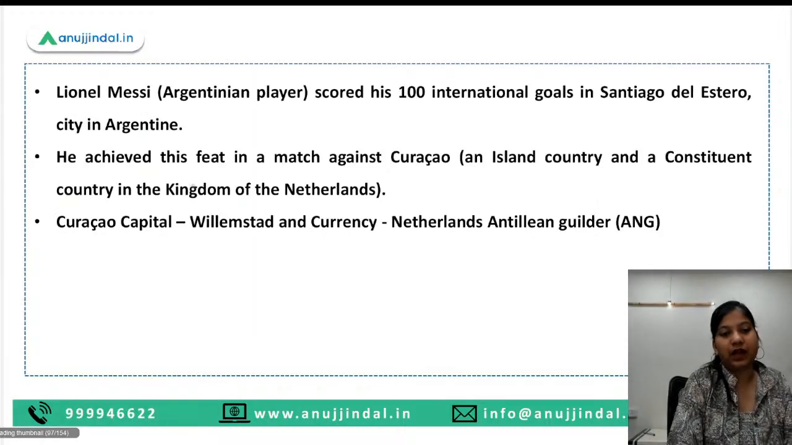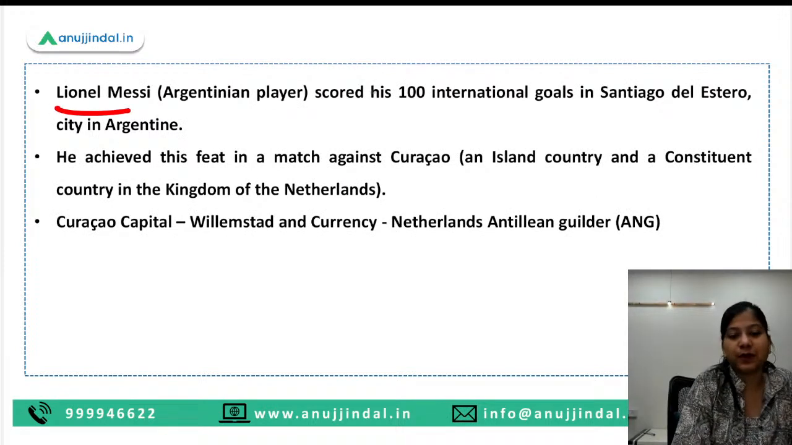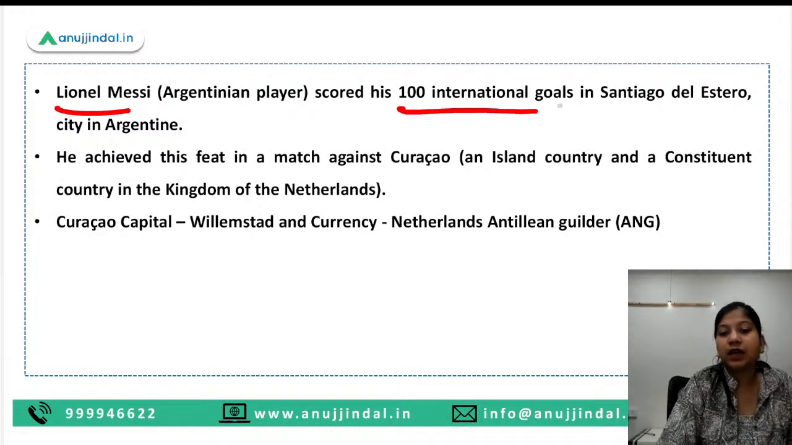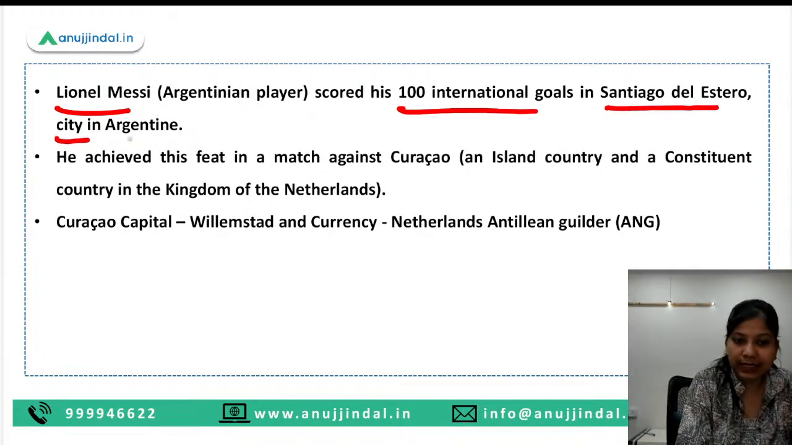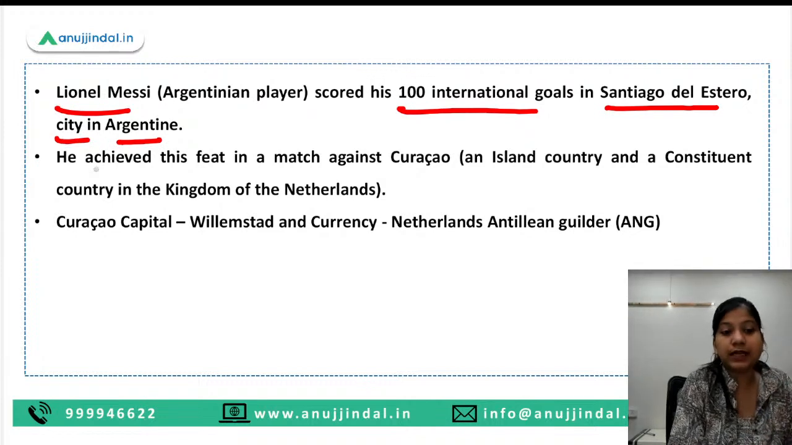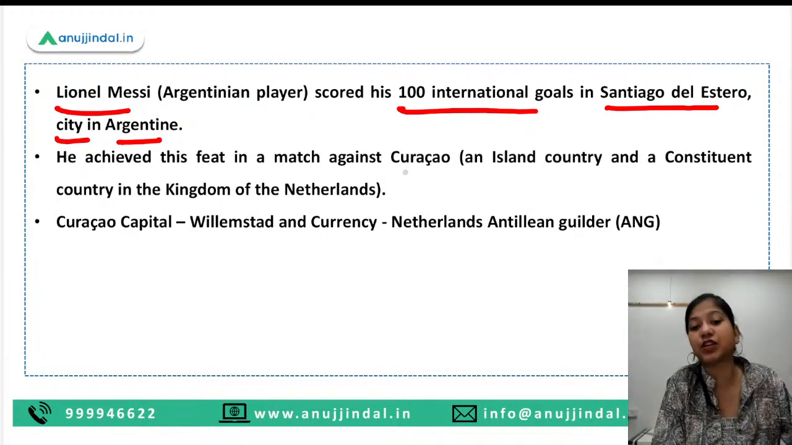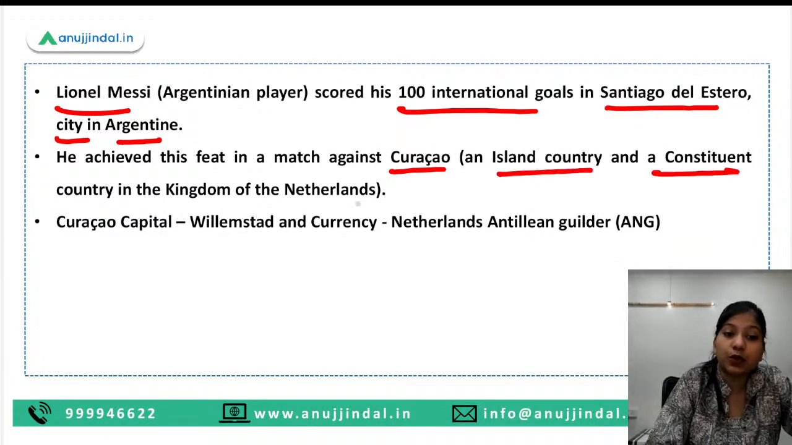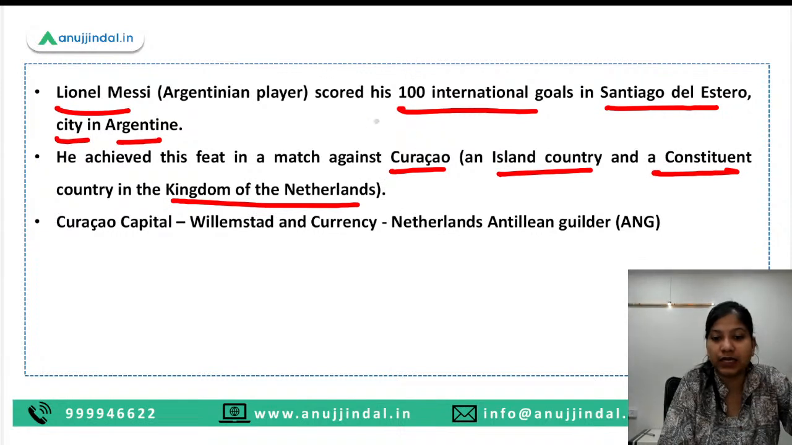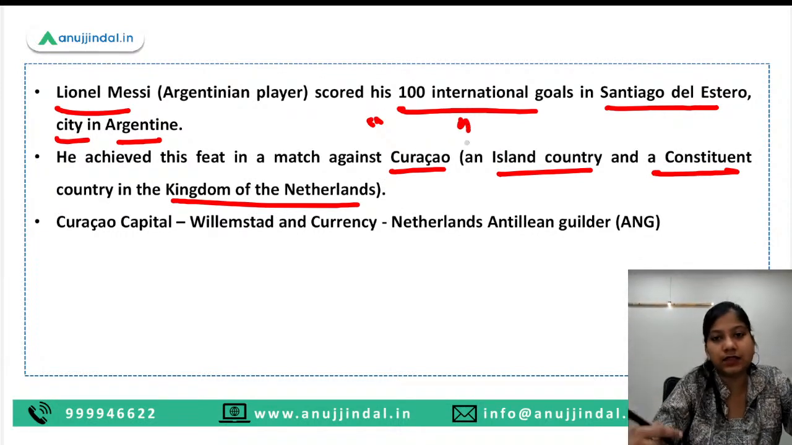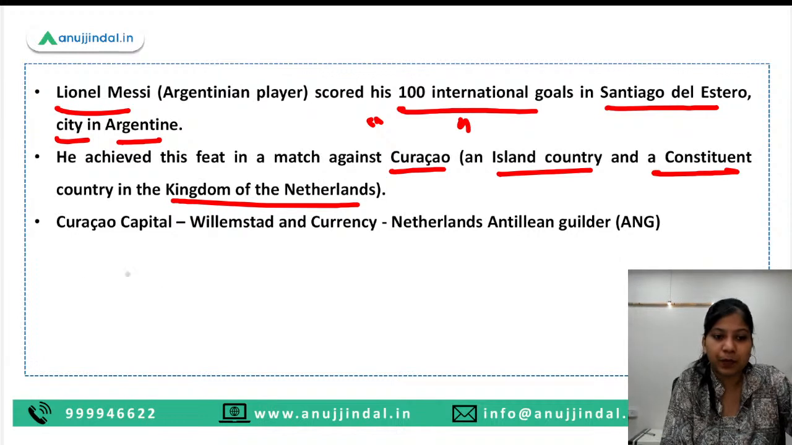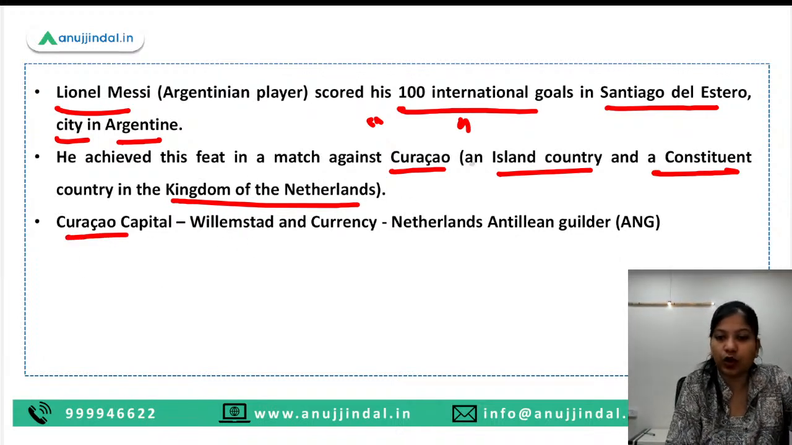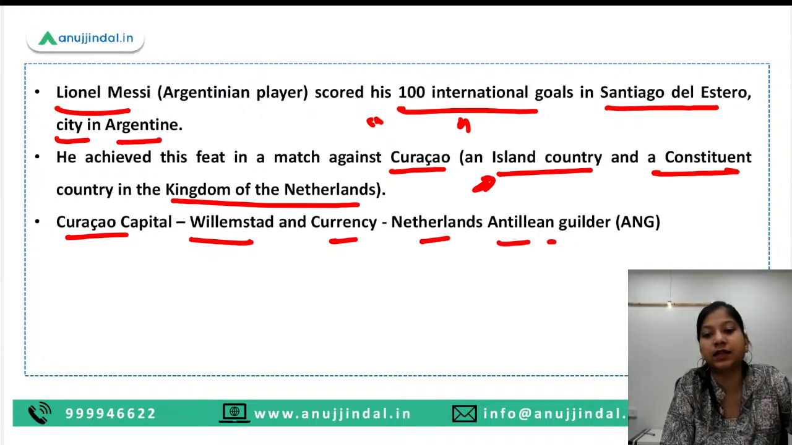Let's explore. The news is that Lionel Messi scored his 100th international goal in Santiago del Estero city in Argentina, and he achieved this feat in a match against Curaçao. Curaçao is an island country and a constituent country in the Kingdom of the Netherlands. So it is basically under the Netherlands, you can say dominion. The capital of this island nation is Willemstad, and the currency is the Netherlands Antillean Guilder, ANG.